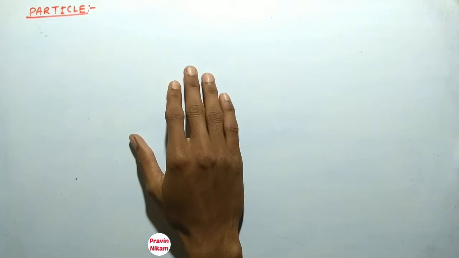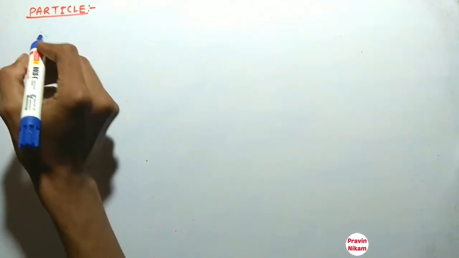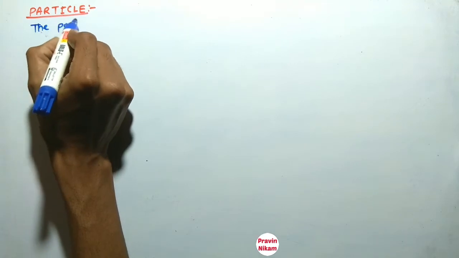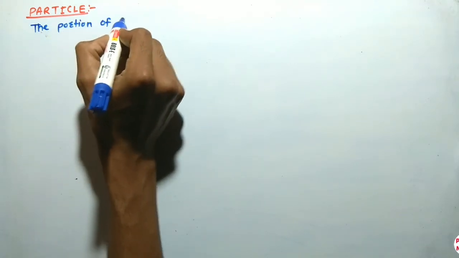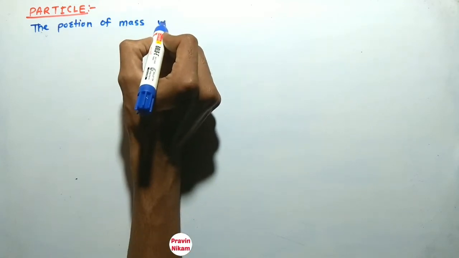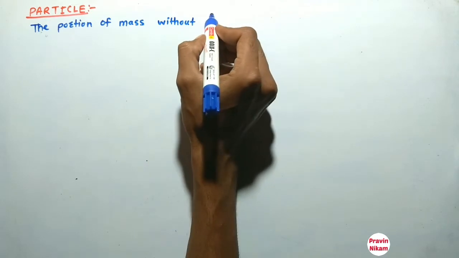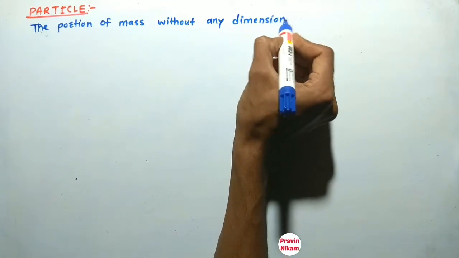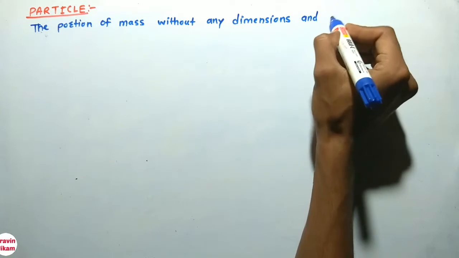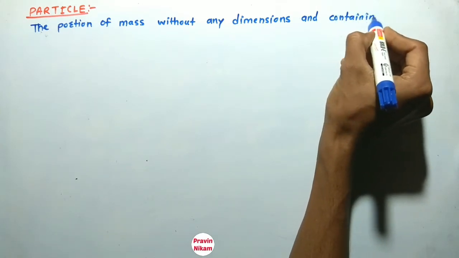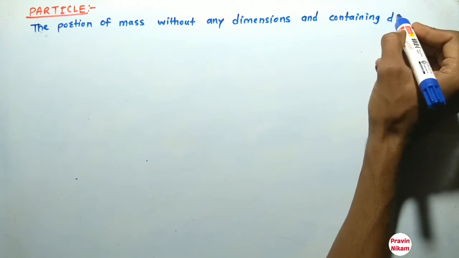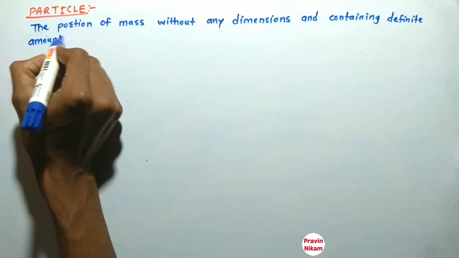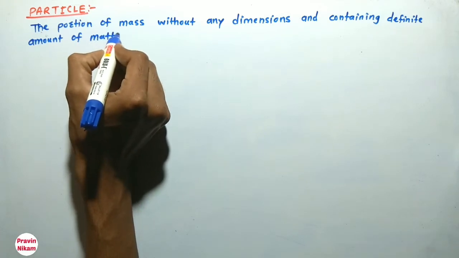So see friends, what is meant by particle?